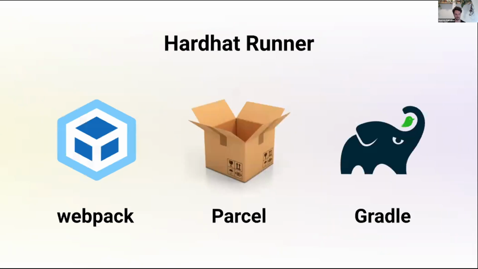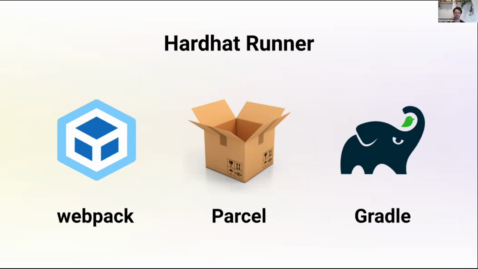Hardhat Runner is a task runner that lets you automate all the common tasks that you have to do while developing Ethereum applications. There are similar tools to Hardhat Runner in every development ecosystem or platform. For example, Webpack and Parcel are some of the most common ones when doing web development, or Gradle when doing Android development. And actually, Hardhat Runner has been heavily inspired by these.